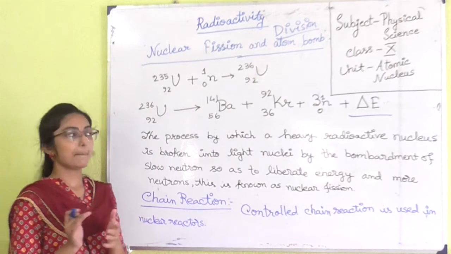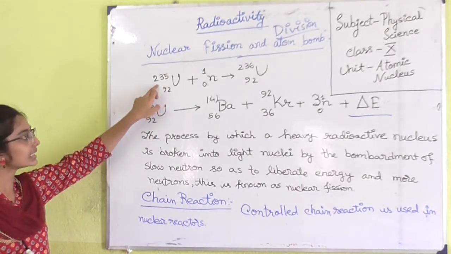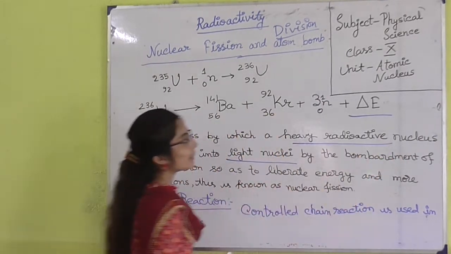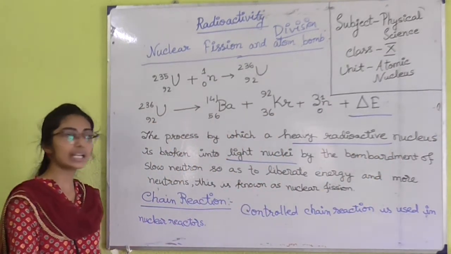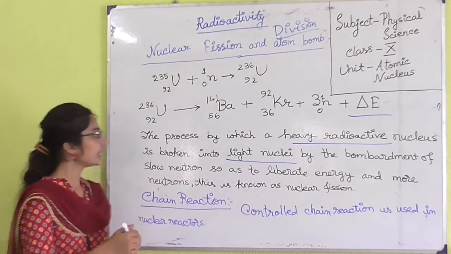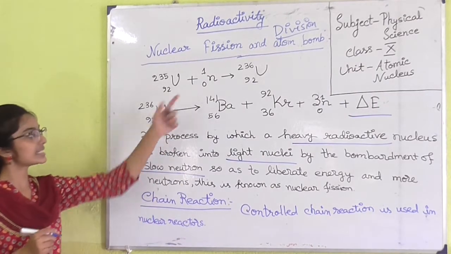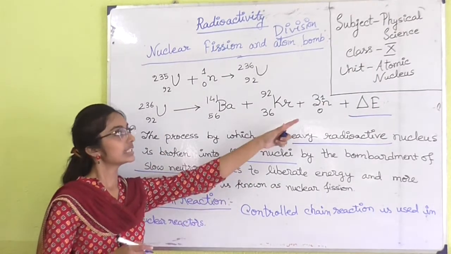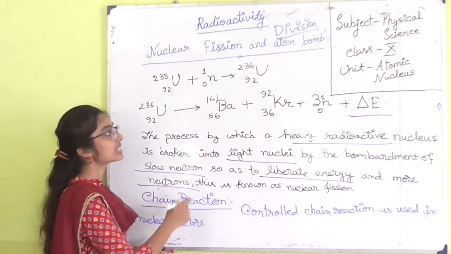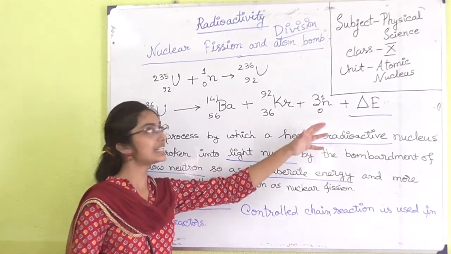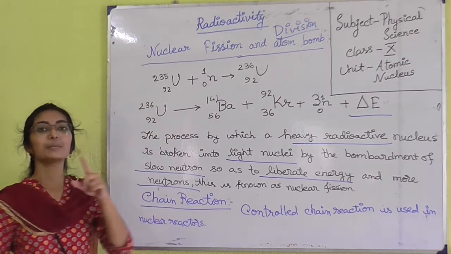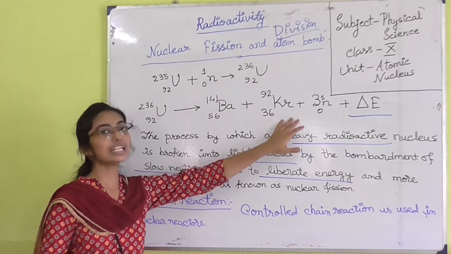So, this is the process by which a heavy radioactive nucleus is broken into light nuclei. Broken means you have to remember that division of the nucleus is happening. So, this is fission. Division, fission. This is fission by the bombardment of slow neutrons, so as to liberate energy. A huge amount of energy is produced and more neutrons are produced. Those neutrons are more in number than the one that was bombarded. So, the uranium was bombarded by 1 neutron, but it is generating 3 neutrons.